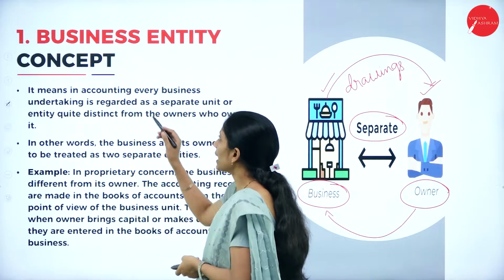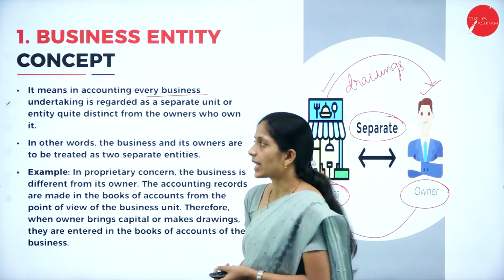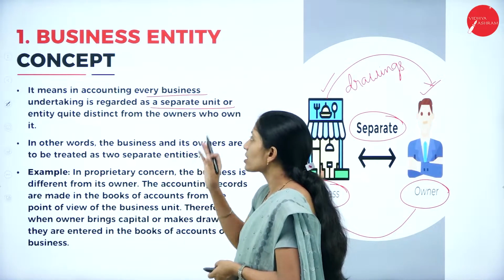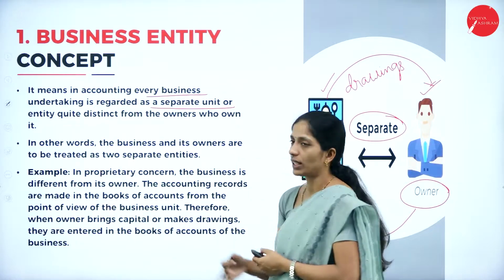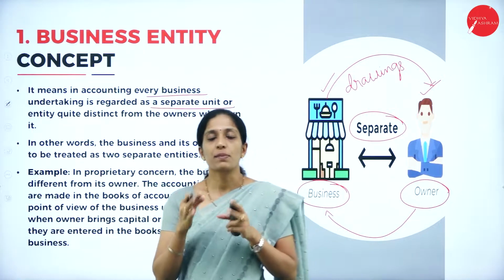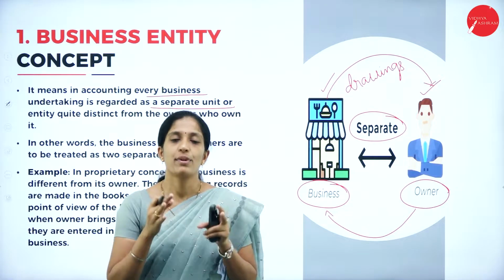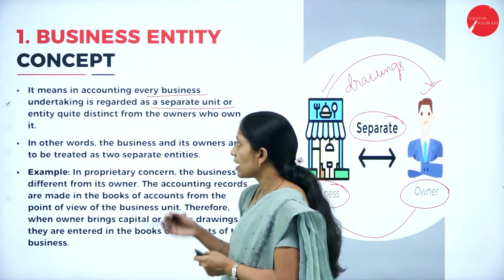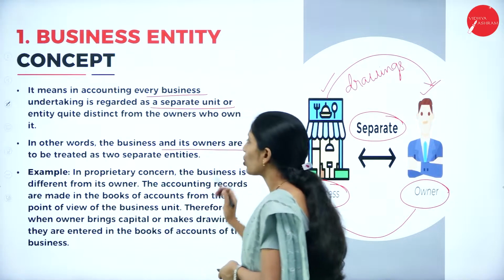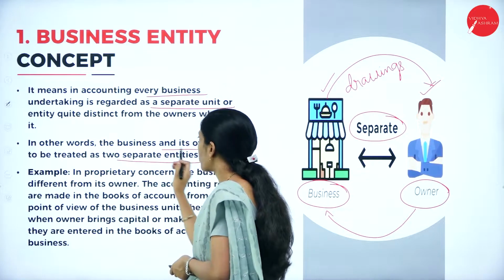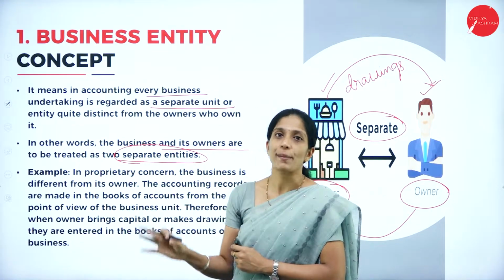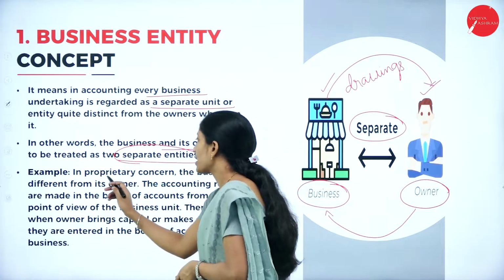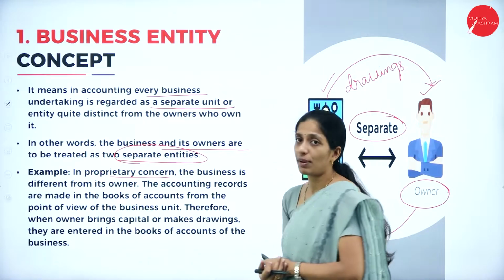It means in accounting, every business undertaking is regarded as a separate unit or entity quite distinct from the owners who own it. As I have already told you, this business entity concept tells that business and owner are not one and the same, they are two different entities. In other words, the business and its owner are to be treated as two separate entities. Example, in a proprietary concern, the business is different from its owner.